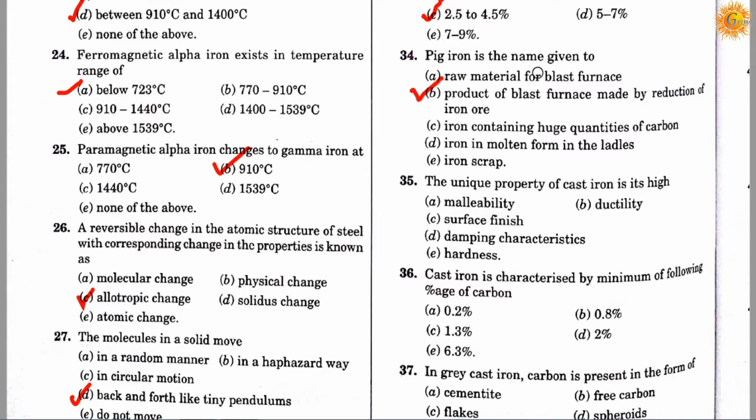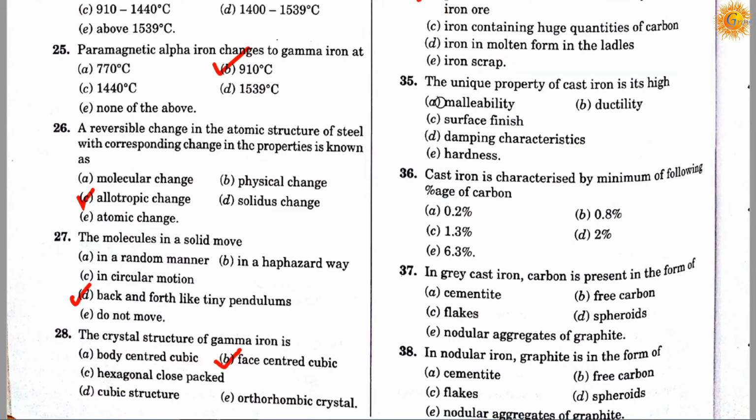Pig iron is the name given to the product of the blast furnace, made by reduction of iron ore. Question number 35. The unique property of cast iron is its high: option A malleability, option B ductility, option C surface finish, option D damping characteristics, option E hardness. Correct answer is D. The unique property of cast iron is its high damping characteristics.